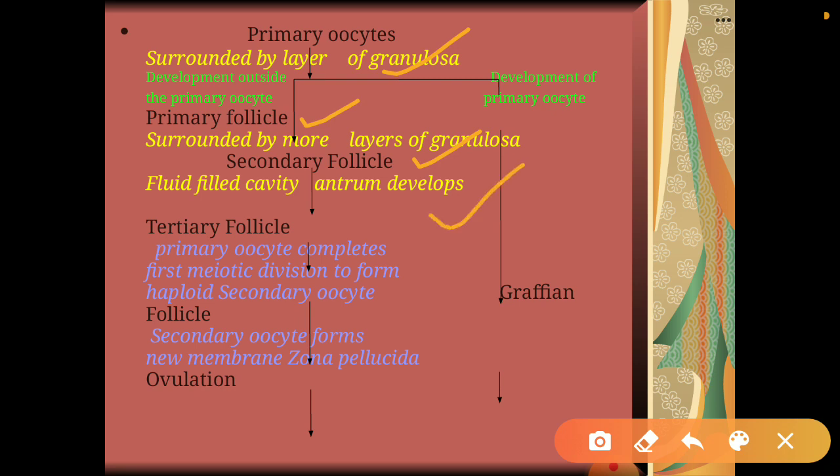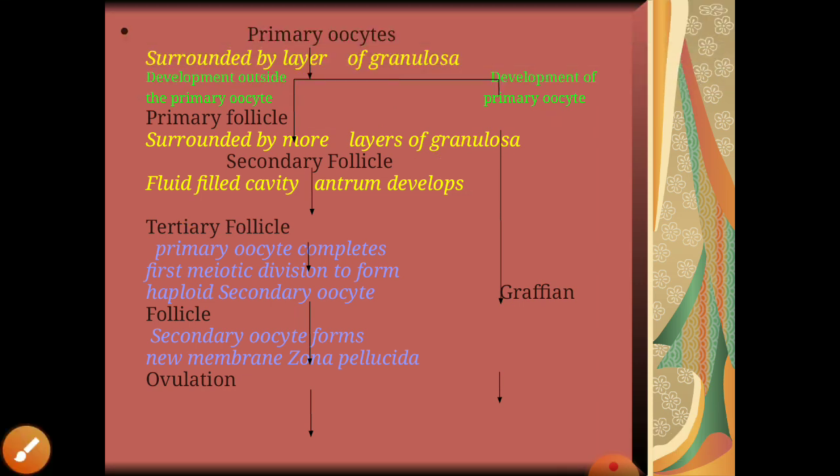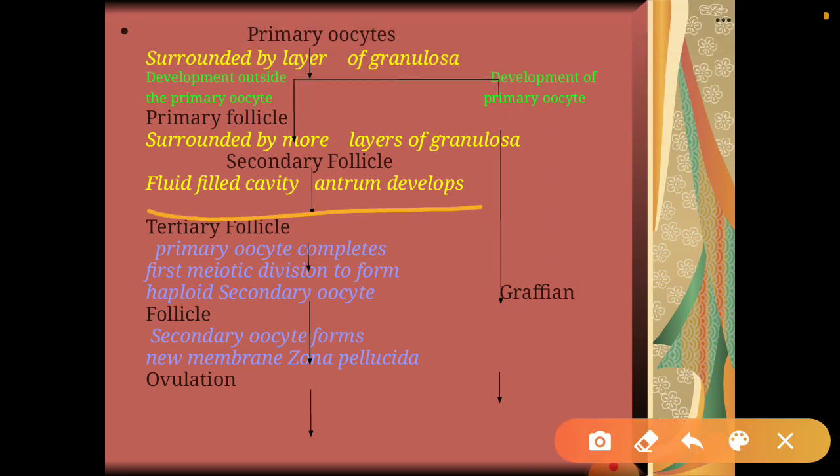And after some time, it develops further, where it contains an outer layer called theca externa and an internal layer called theca interna, and it is characterized by the presence of a fluid-filled cavity called antrum. So this is known as a tertiary follicle.